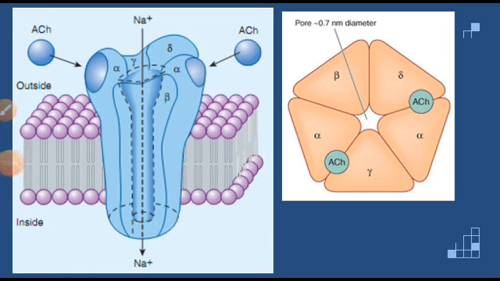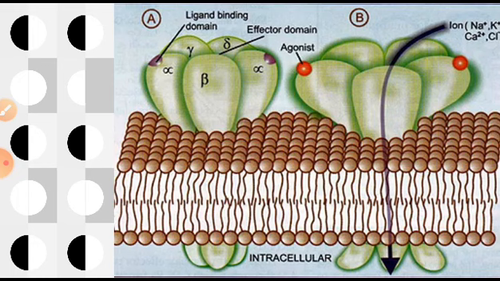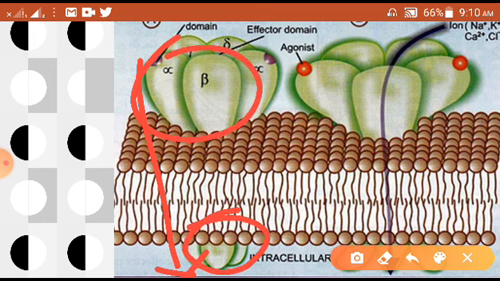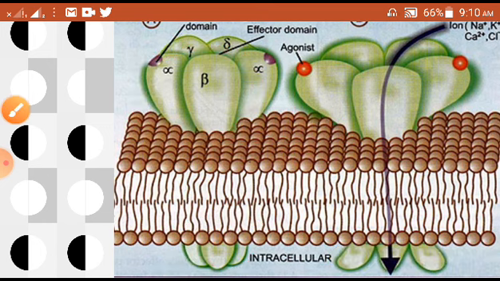So I hope you are clear about this type of receptor, which we call an intrinsic ion channel. This is another diagram, from KD Tripathi. You can find the alpha, beta, gamma, delta units clearly here, and you can see this is a transmembrane receptor. It starts from the outer side and goes up to the inner side. The first diagram shows the closed structure, and the second diagram shows the open structure, where the upper rosette-like part is a little wider and the pore is open, and sodium, potassium, calcium and other ions can enter.